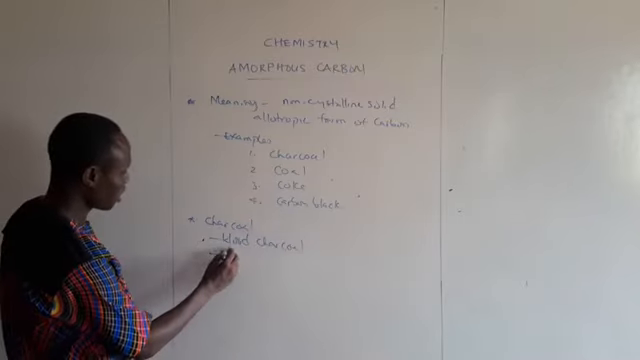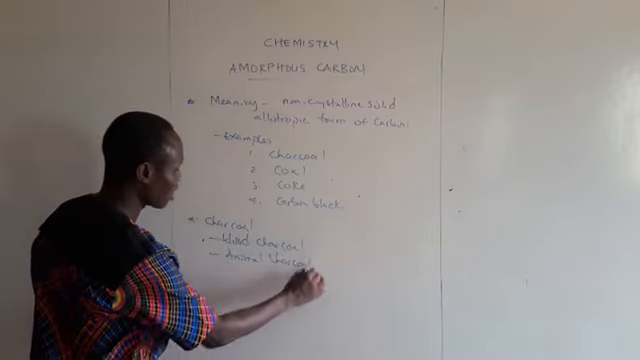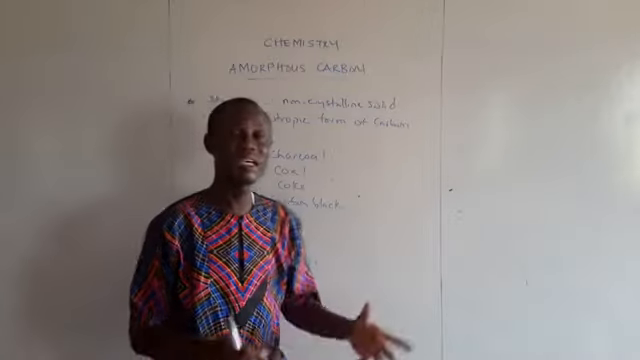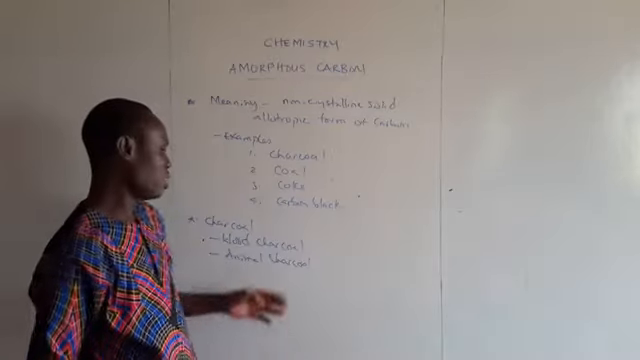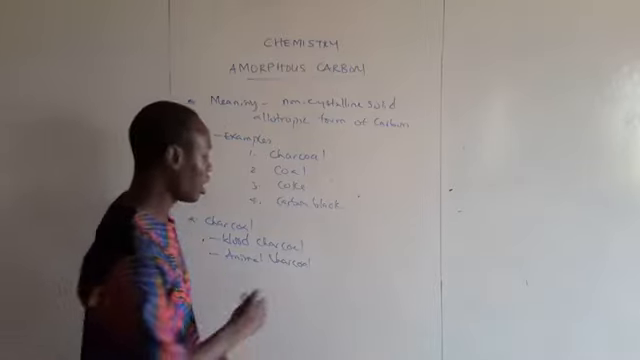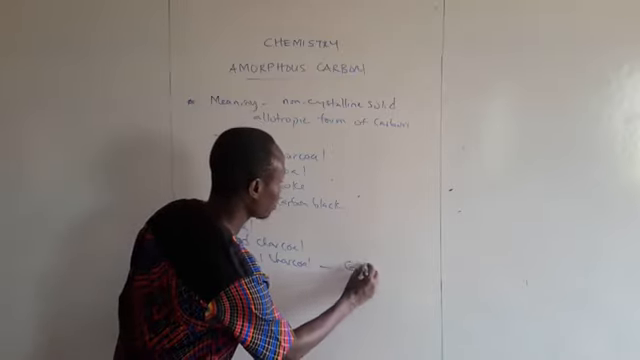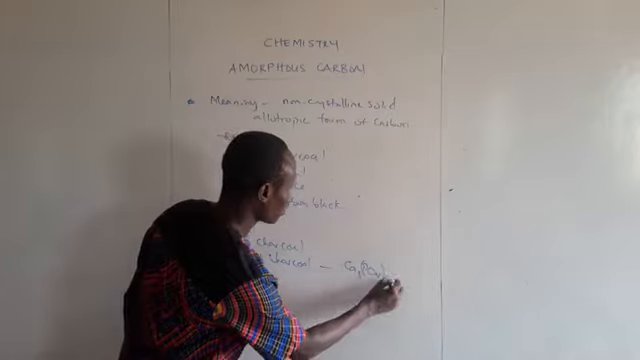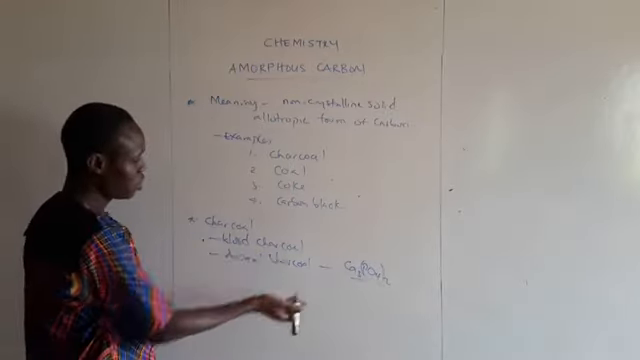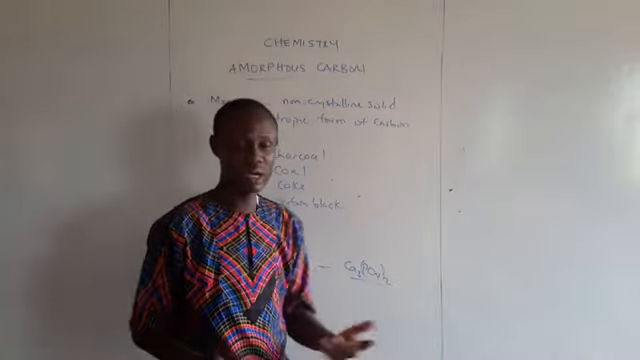Then we have what is called animal charcoal. Animal charcoal is formed when animal remains like bones, animal refuse, are heated in a limited supply of air. Take note that this animal charcoal contains impurities, which here are calcium tetraoxophosphate(V). This one is mainly used to decolorize.